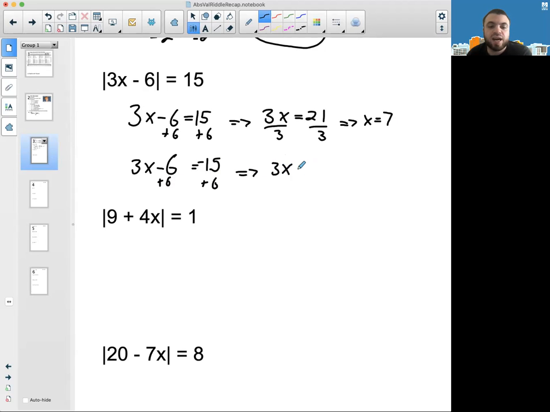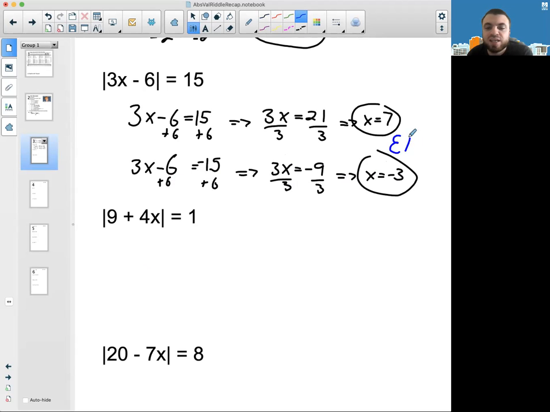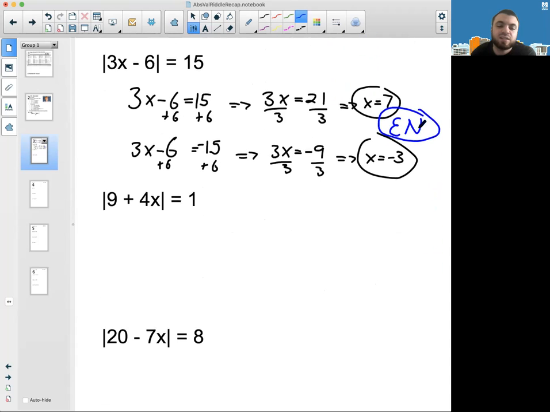So I get 3x equals negative 9, divide by 3, divide by 3, and I get x is equal to negative 3. And now you should see 7 and negative 3. Let me just circle my answers, and that is going to be